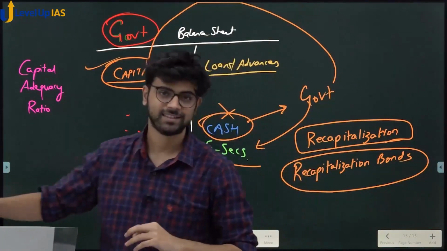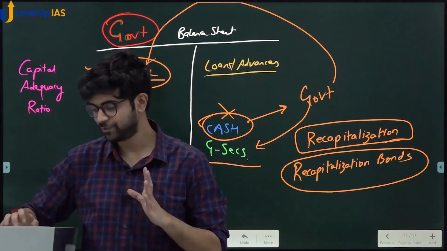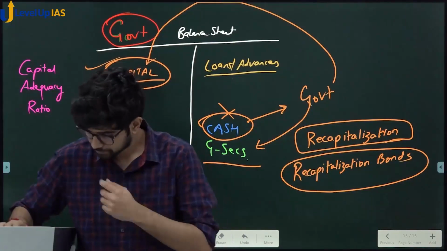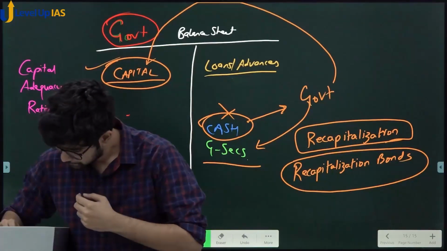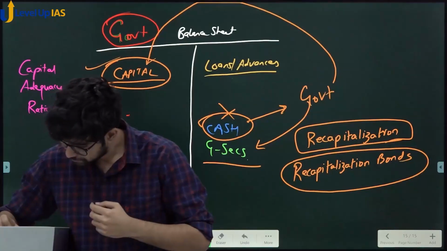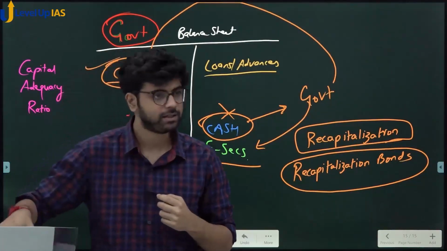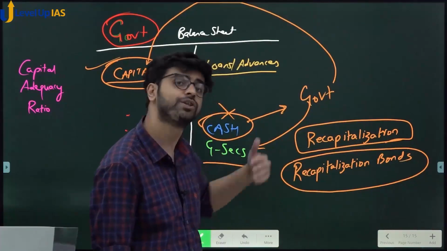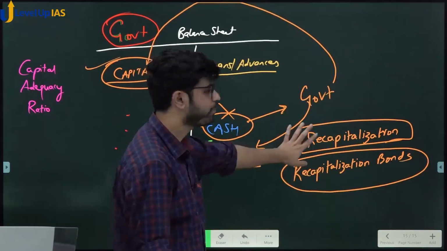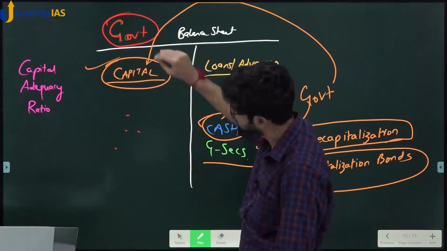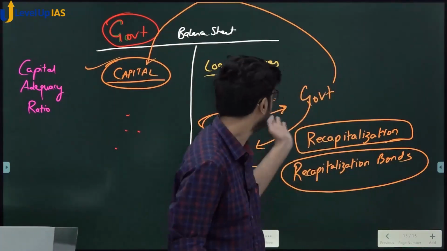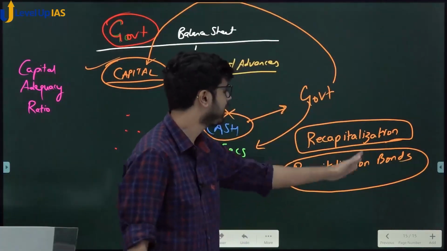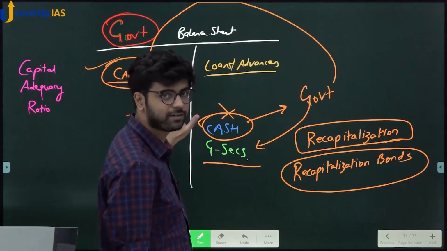Did you agree with this? Do you find it very amusing? Yes or no? Samjha? This is known as recapitalization of banks. When government issues these bonds, see, every time government will not issue these bonds. Sometimes government incurs fiscal deficit and recapitalizes. What if bank doesn't have cash? Then this option gets cancelled. Then normal recapitalization would have to be done.